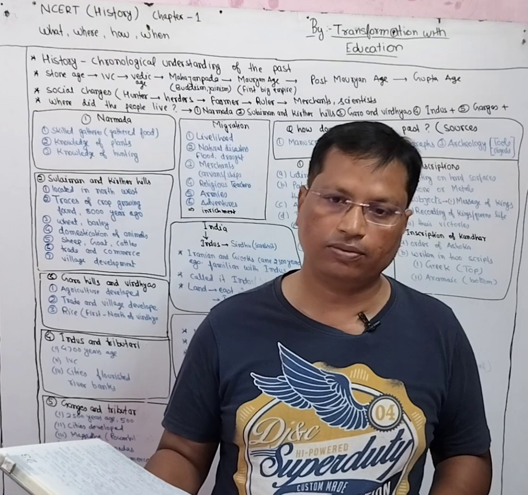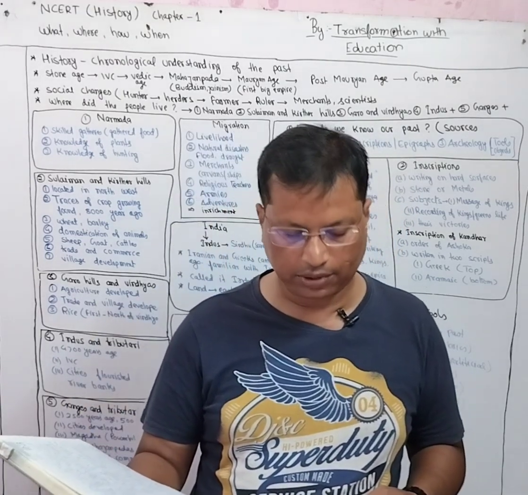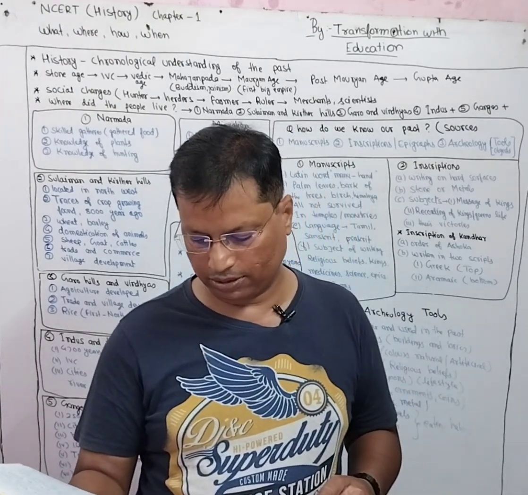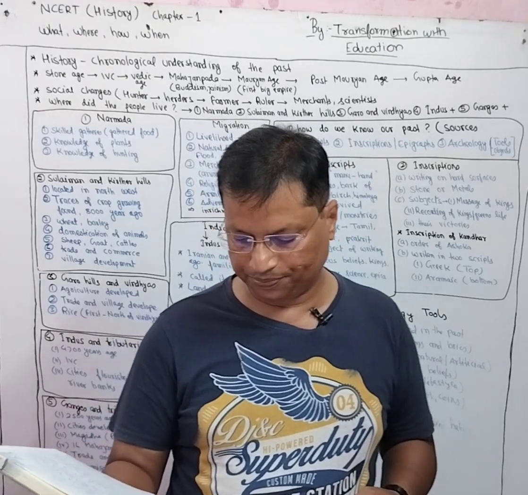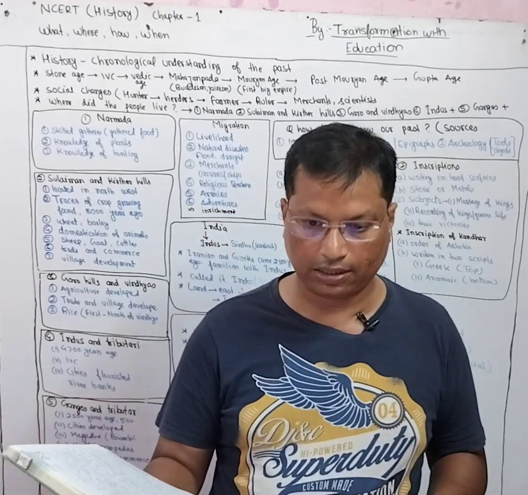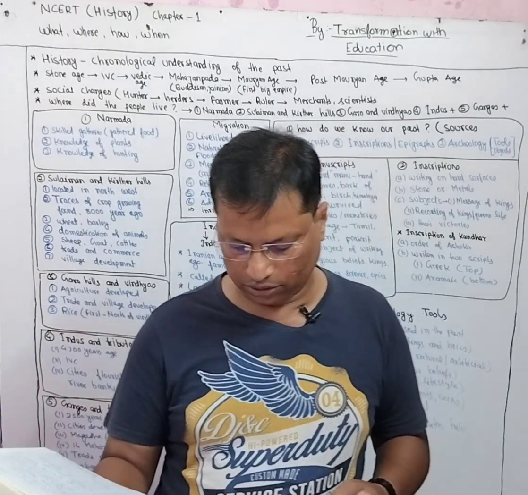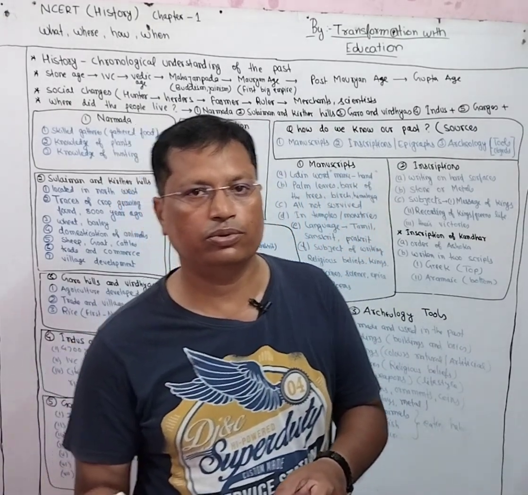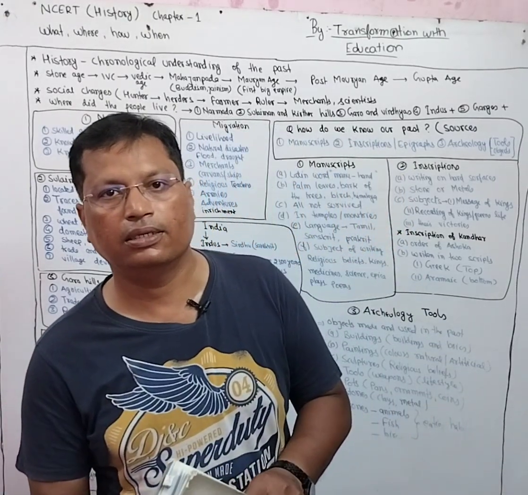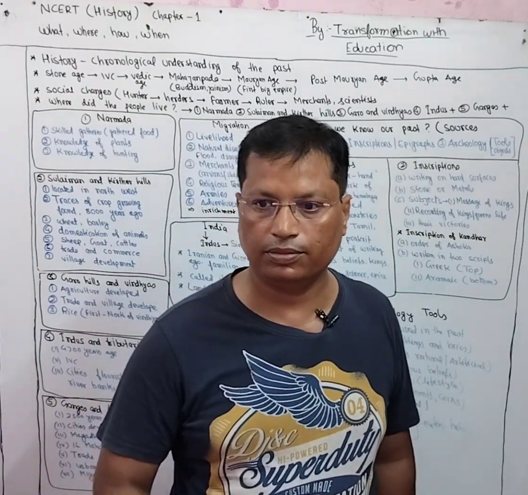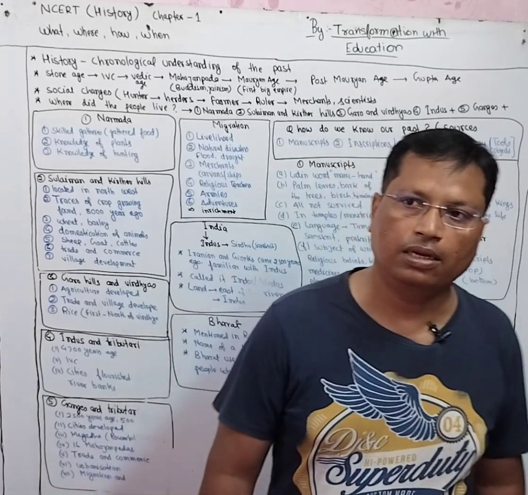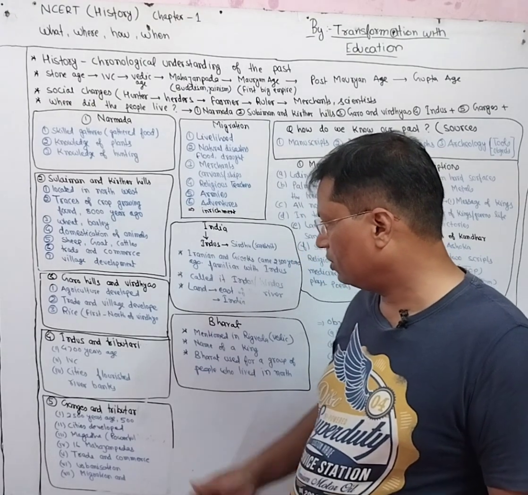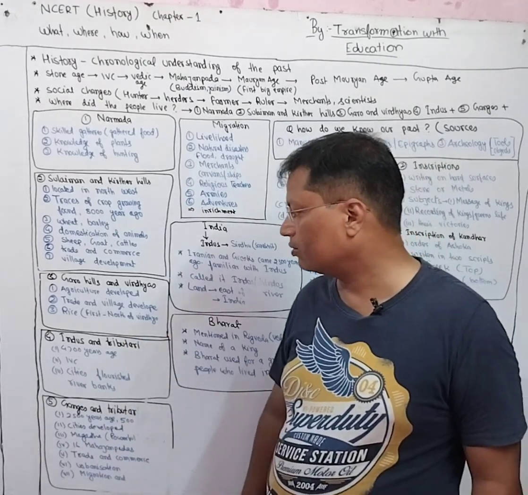The formal recitation of the national anthem takes approximately 52 seconds, and it was first publicly sung on 27th December 1911 at the Calcutta, now Kolkata, session of the Indian National Congress. Rabindranath Tagore is the author and composer of the national anthem of India, and also of Bangladesh. So these were some interesting things about the Vindhyas.